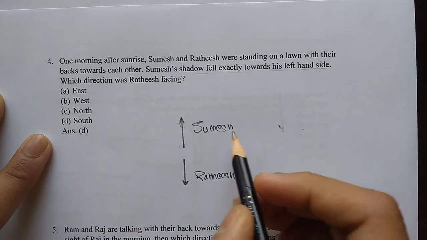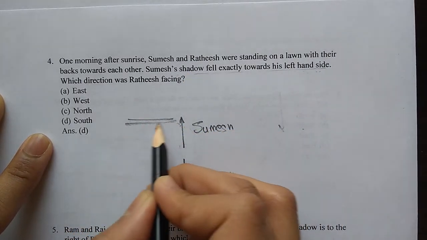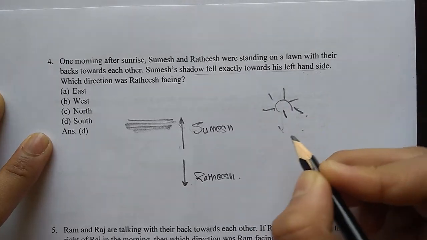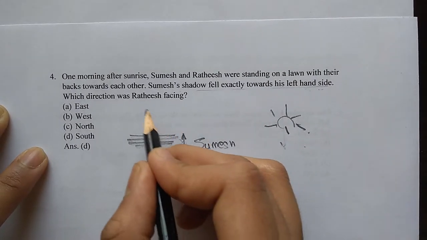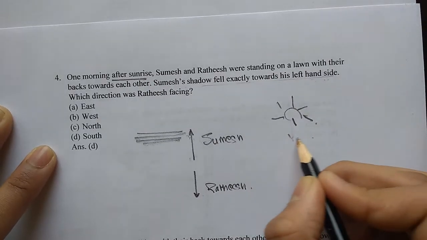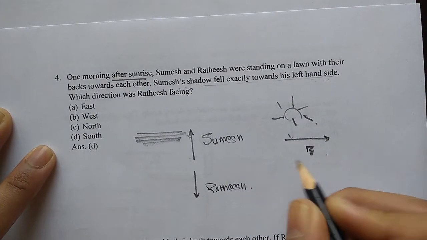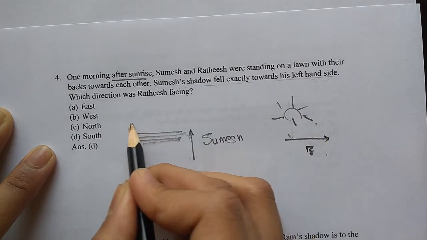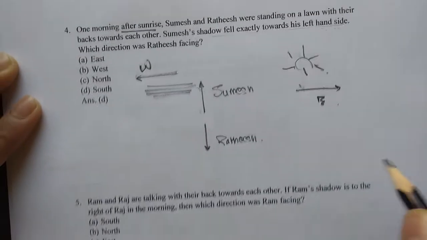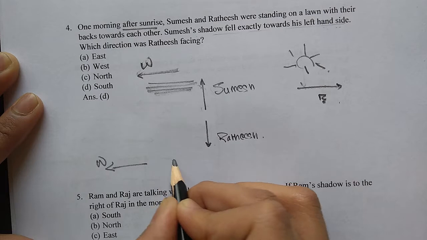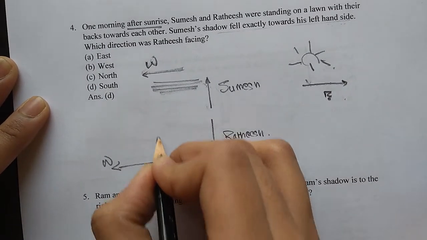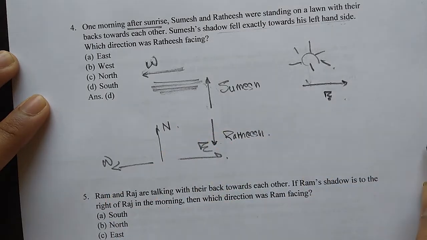Sumesh's shadow fell exactly towards his left hand side, meaning his shadow fell over here. Meaning the sun must be over here. Okay. Now they said one morning after sunrise, meaning the sun is in the east. If the sun is in the east, meaning Sumesh's shadow will fall in the west. So now my directions are like this, west and east. What does that mean? That means that Sumesh here is facing the north.